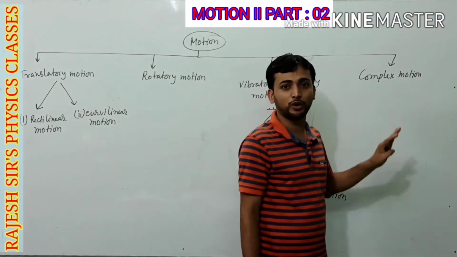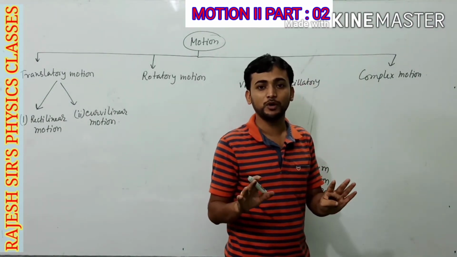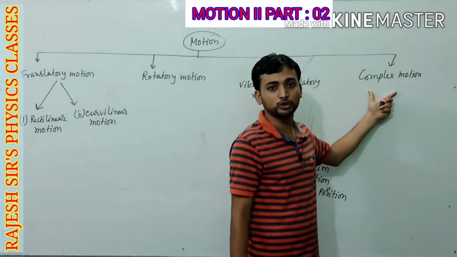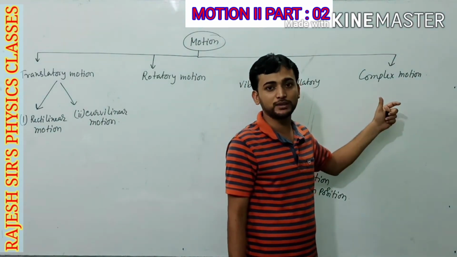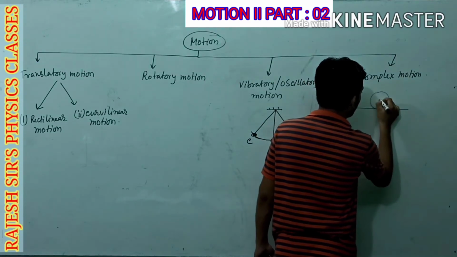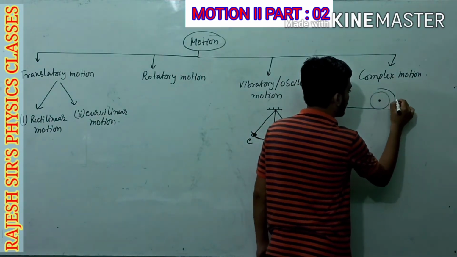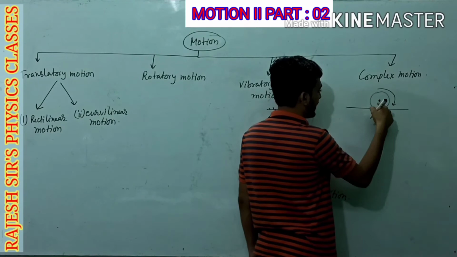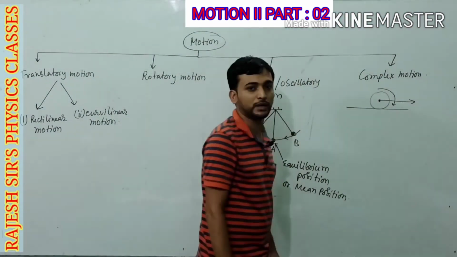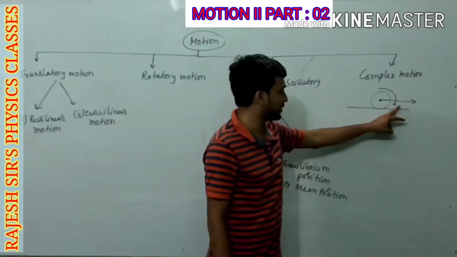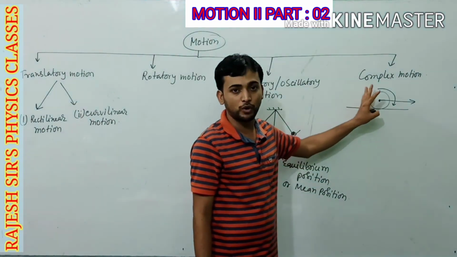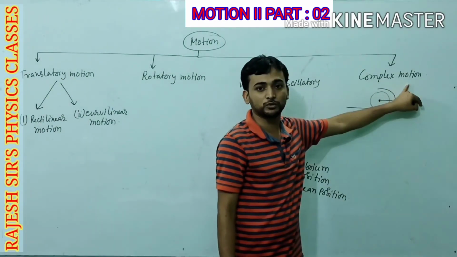In some cases, objects are found to perform two or more than two motions. In this case, the motion performed by the object will be known as complex motion. So in this case, the ball will perform two kinds of motion. One is rotation about its axis passing through its center, and another is translation in the forward direction. So both translation and rotation are there, and the motion performed by the rolling ball will be the complex motion. Okay.